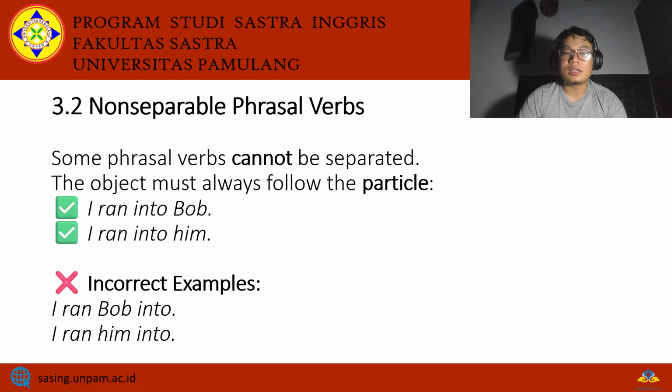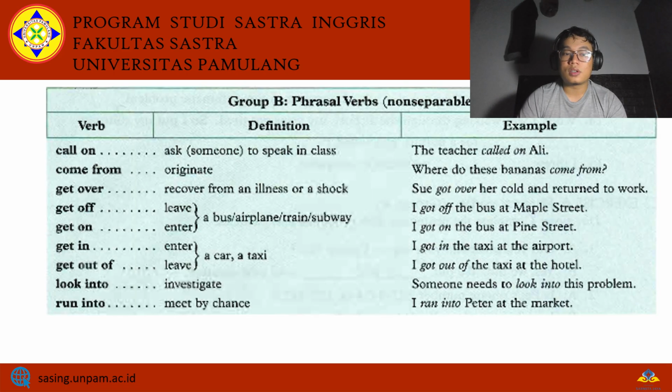So these are the list of the non-separable phrasal verbs. There are call on, come from, get over, get off, get on, get in, get out of, look into, run into. The definition is, well, as you can see, and it's actually kind of simple for the non-separable phrasal verbs because the meanings are not really far away, and it's easier because they have to be with their partners. They can't be separated and it's easier to memorize.